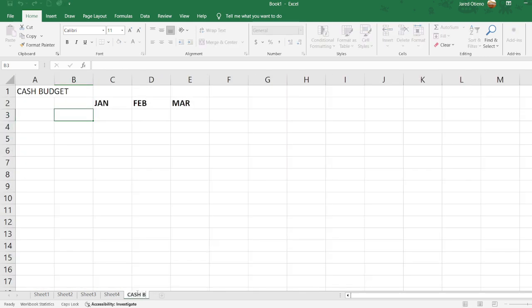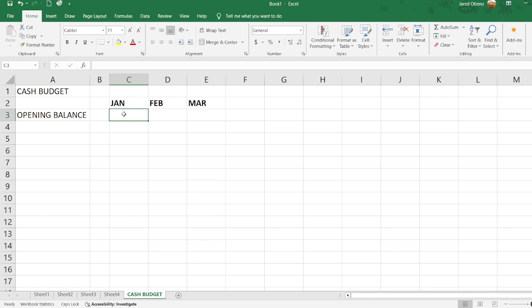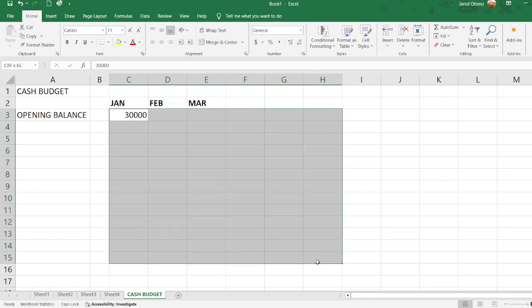Ensure this is our cash budget. So our sales there. Of course, let me just start because we were told there was an opening balance. So let me have an opening balance. The opening balance in January. Let me just make this a little bit bigger. The opening balance there was 30,000. Let me just make this in shillings.